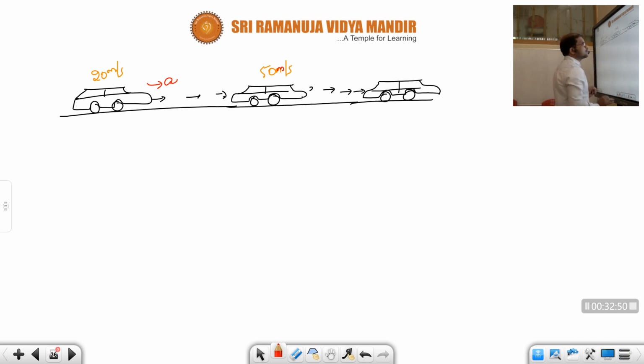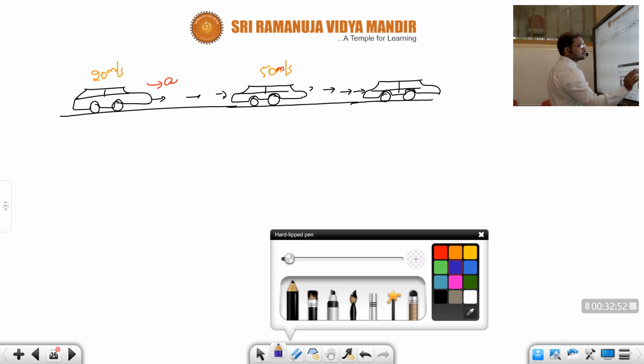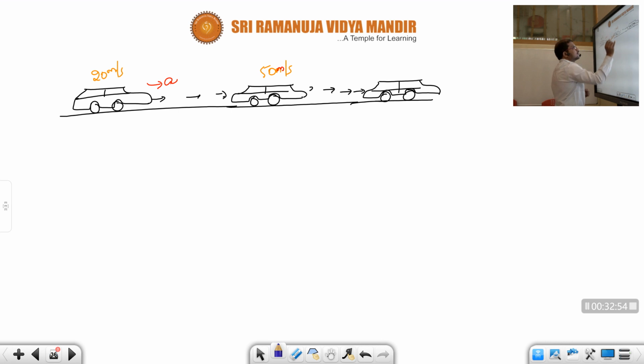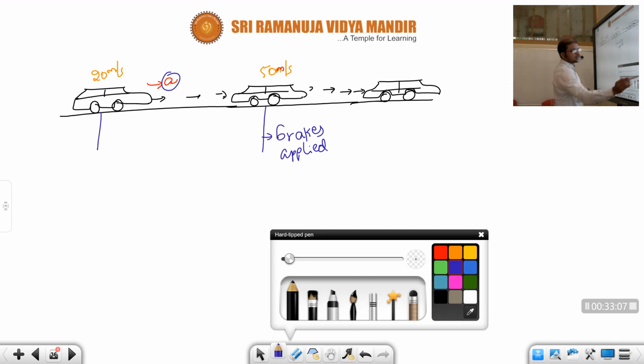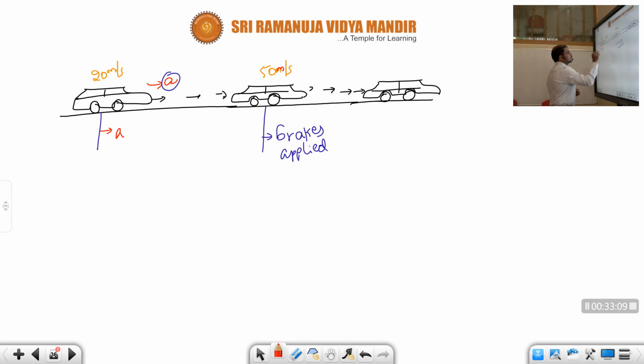After coming here, children, that fellow applied brakes. Here what happened? Accelerator pressed.